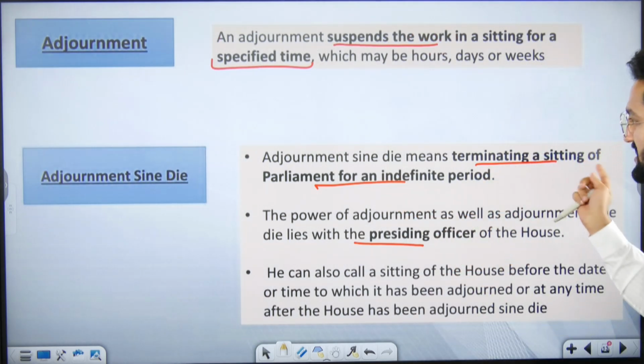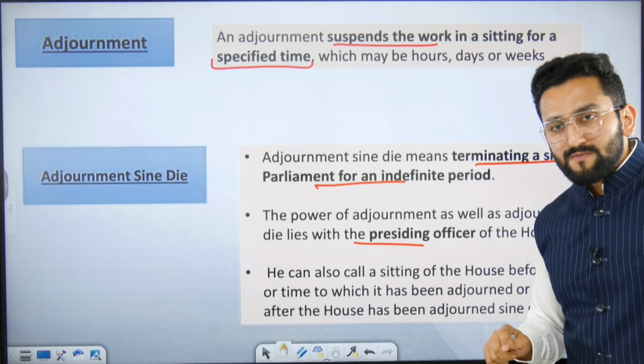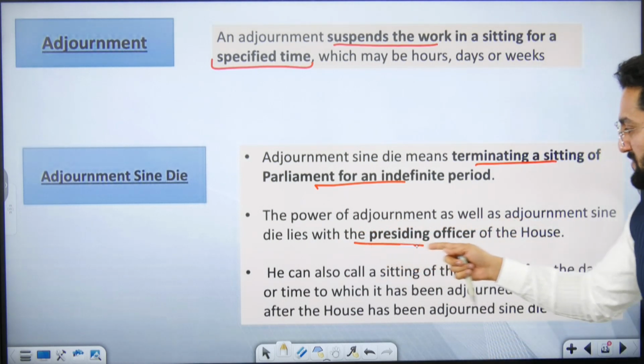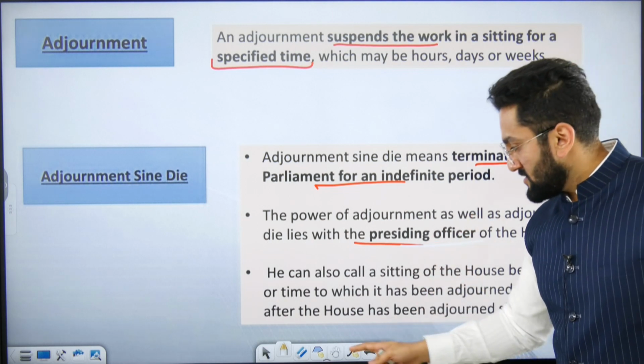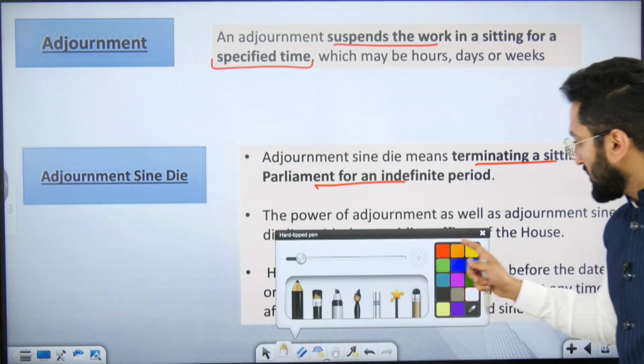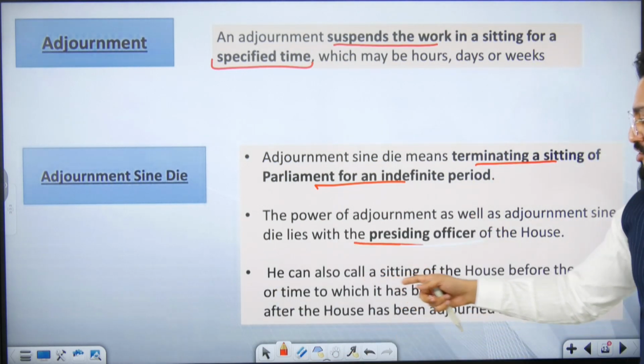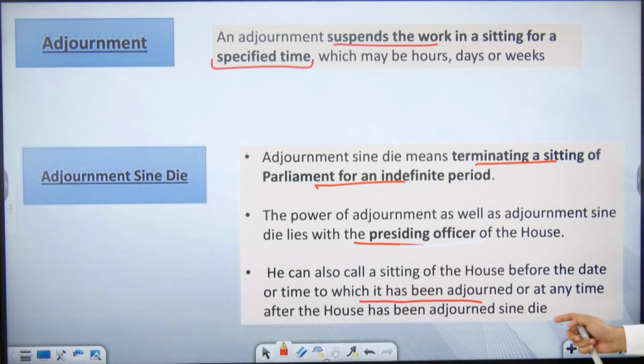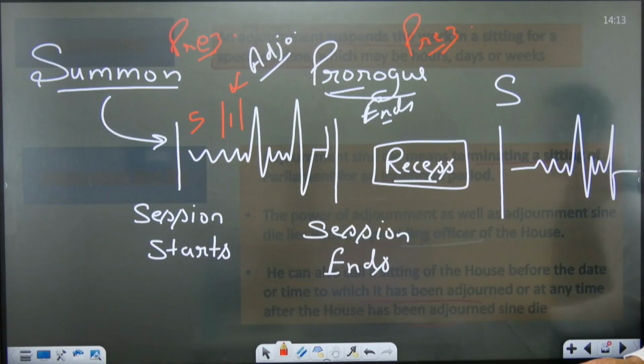You have to indicate that it is terminating a sitting of the parliament. Sitting is done. The power of adjournment as well as adjournment sine die lies with the presiding officer. Presiding officer. Okay, clearly told you. He can also call a sitting of the House before the date or the time to which it has been adjourned, or at any time if the House had been adjourned sine die.